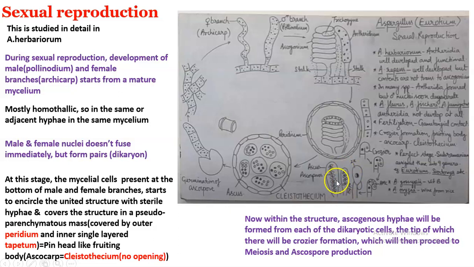Okay, after meiosis, it will be forming mitosis. Then only, by absorbing protoplasm and cell wall, it will be forming an ascospore. So 8 ascospores are formed. You just imagine, it is only from one particular cell of the ascogenous hyphae that one ascospore is formed. I'll show you in the other figure as well.